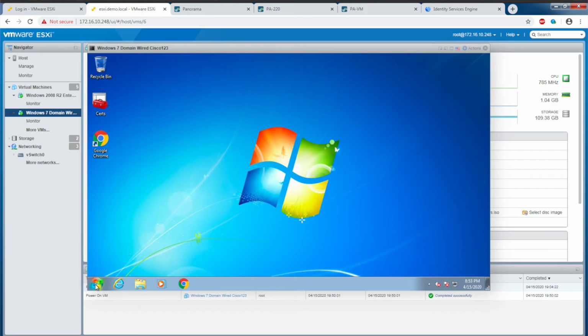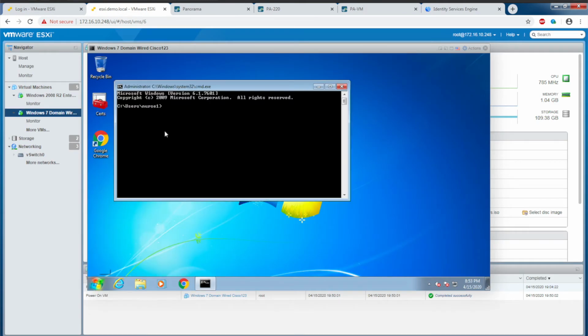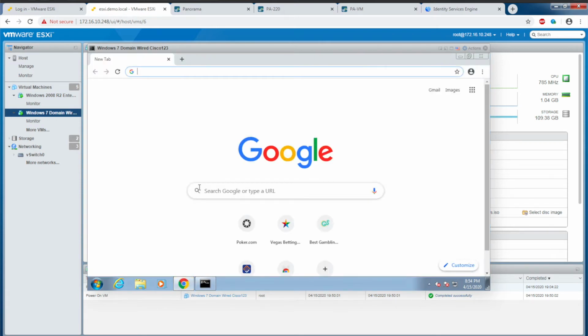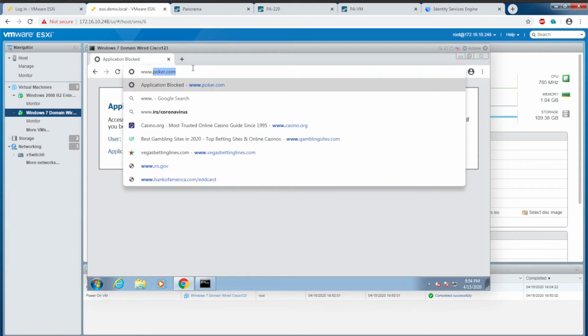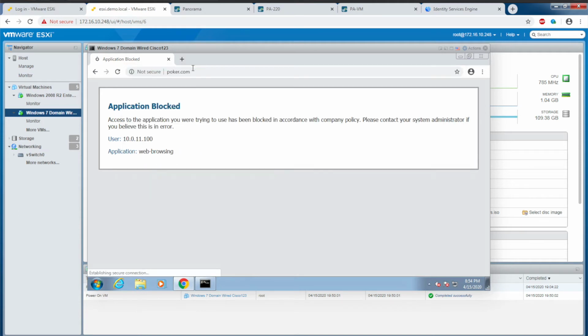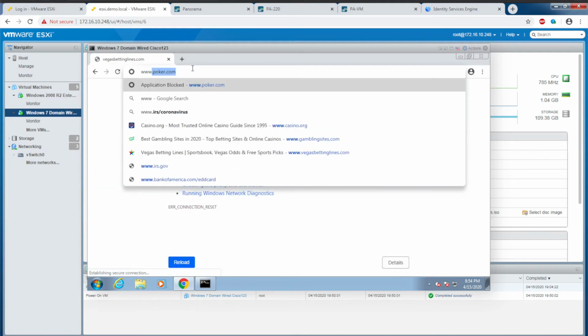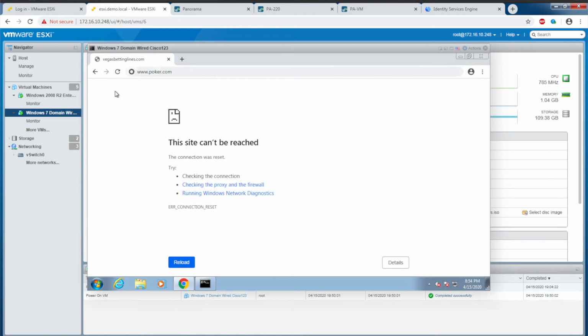So on my test host here, again, I'm logged in as nurse1. If I ping outbound, I don't get a successful ping. And if I try to access any gambling related websites, you can see I'm being blocked. Vegas betting lines, right? Try that again. Yep, VegasBettingLines.com, that's blocked as well, right?